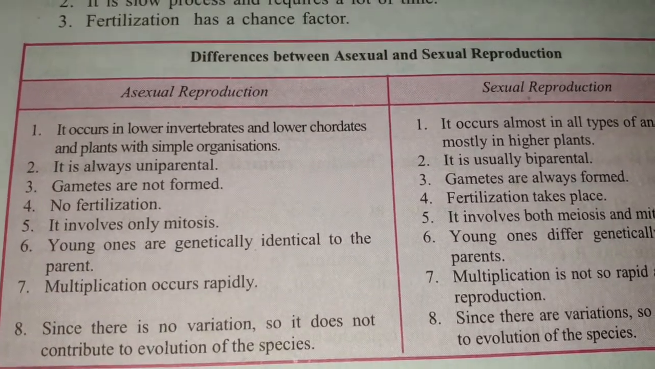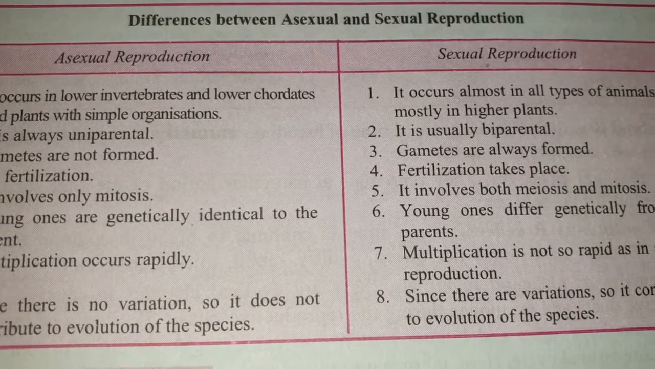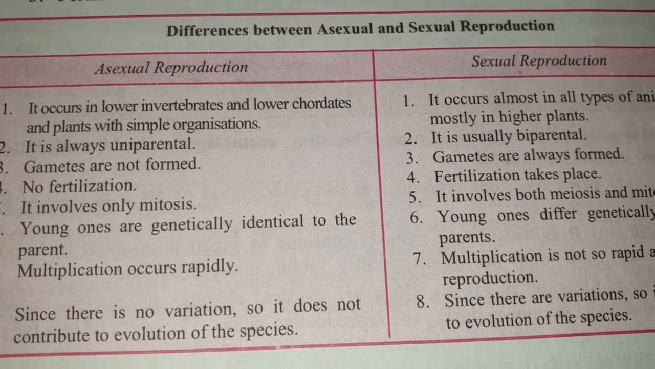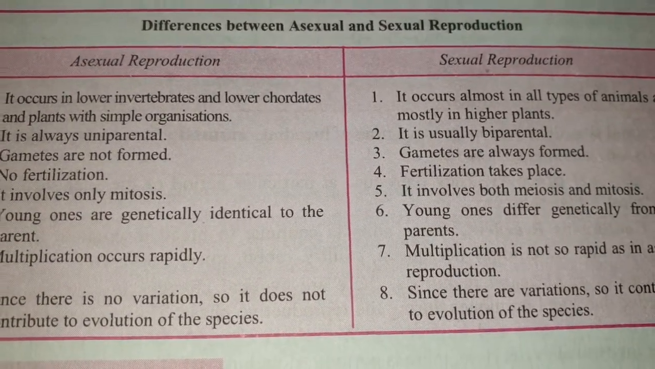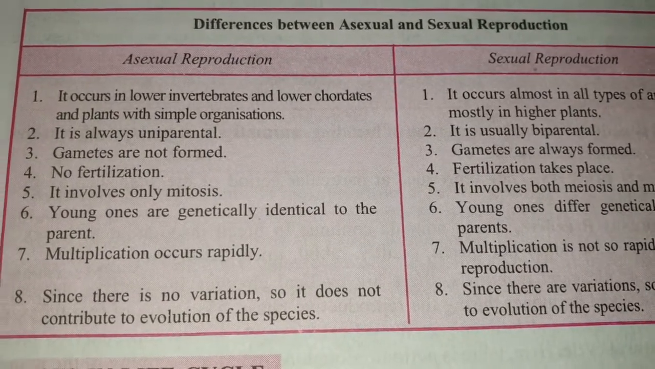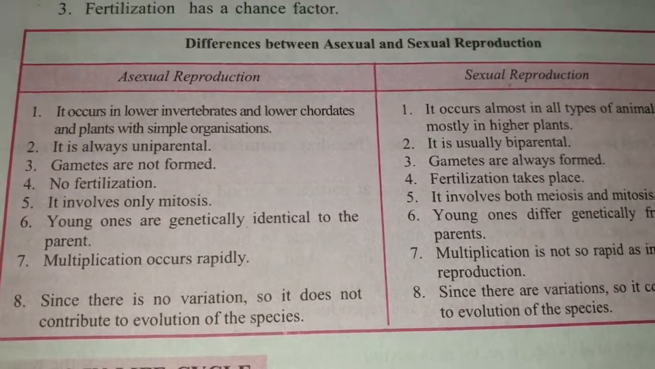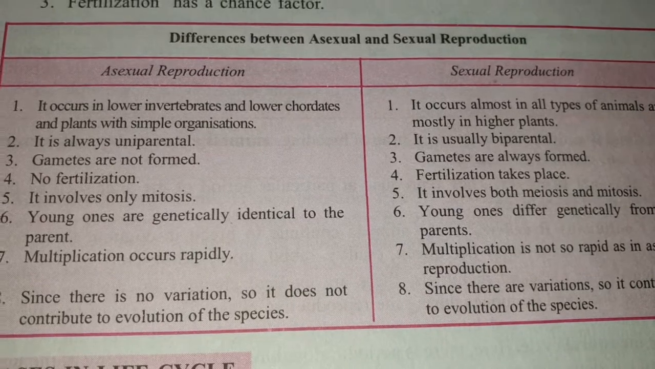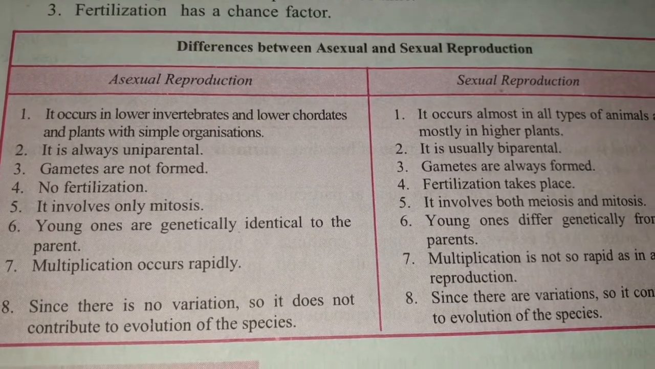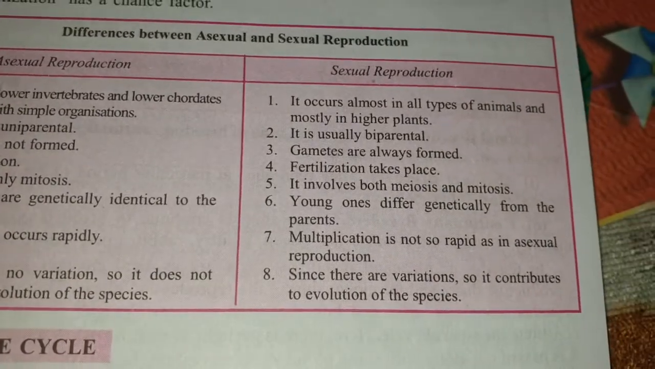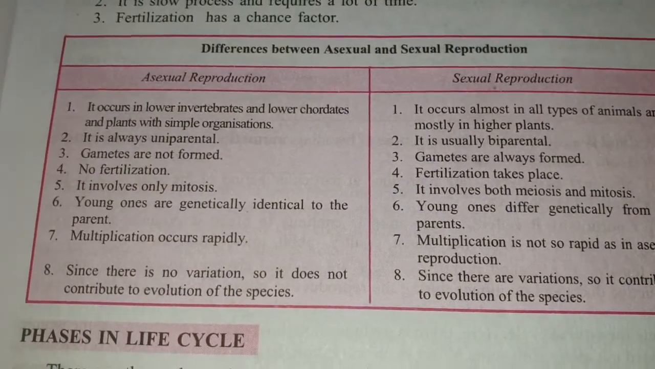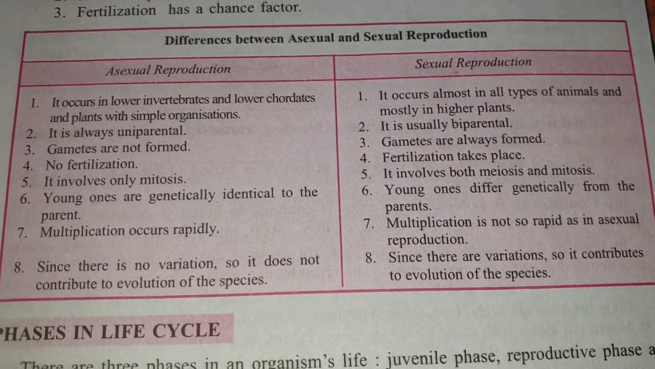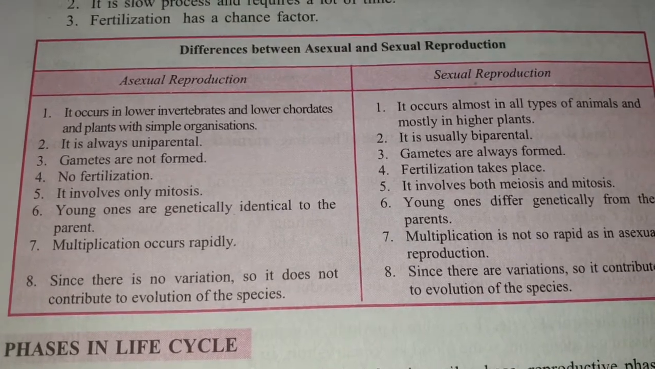Then in asexual reproduction, gametes are not formed, but in sexual reproduction, gametes are formed. In asexual reproduction, no fertilization takes place, no fusion, but in sexual reproduction, fertilization takes place. It is an important process, isn't it? Then in asexual reproduction, mitosis is the only process of division, but in sexual reproduction, both mitosis and meiosis are present. In asexual reproduction, the organisms are cloned, that means they are genetically identical, but in sexual reproduction, the organisms are genetically different. Asexual reproduction is a rapid mode of multiplication, but sexual reproduction is a slow process, not rapid.